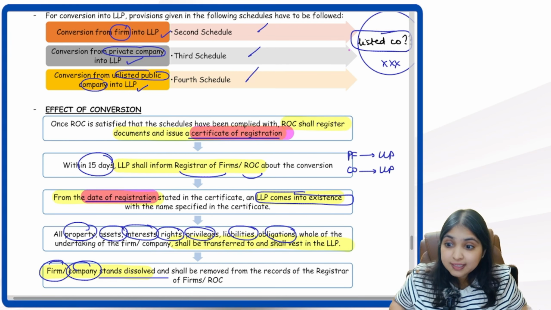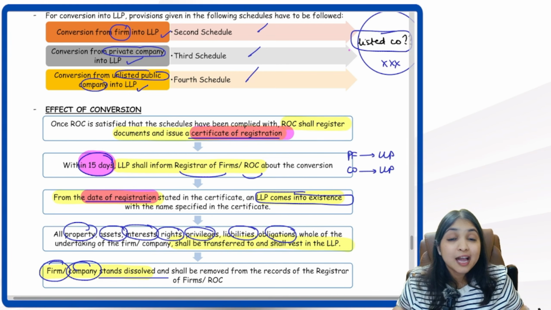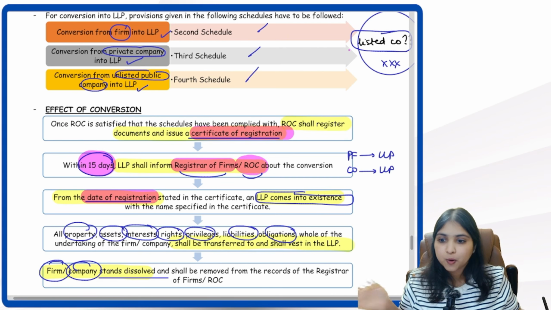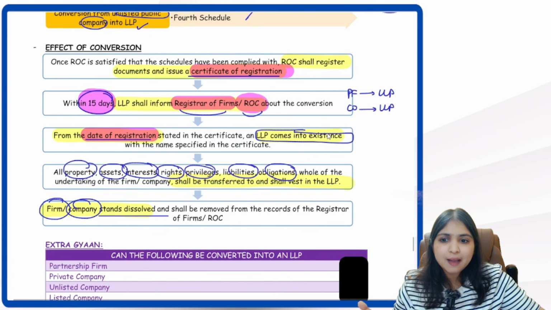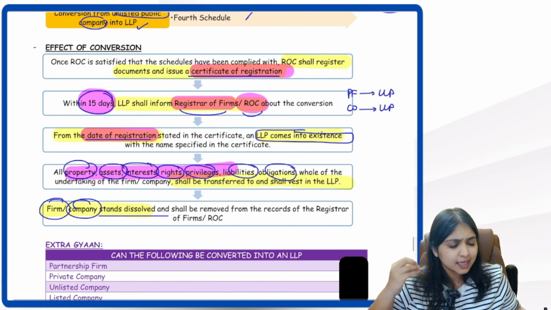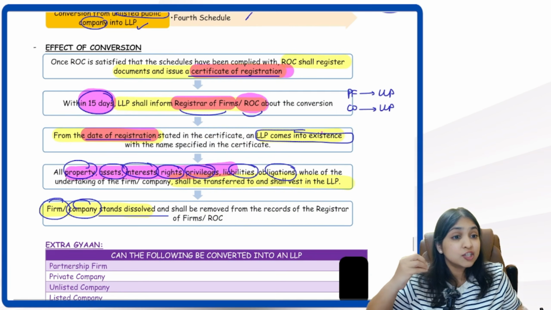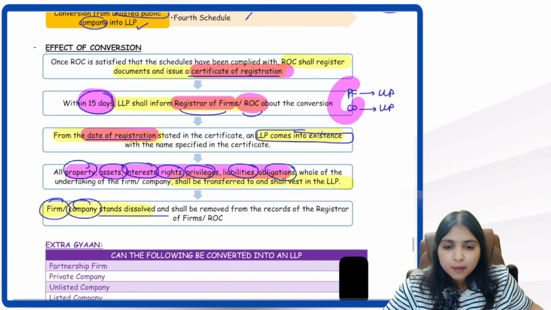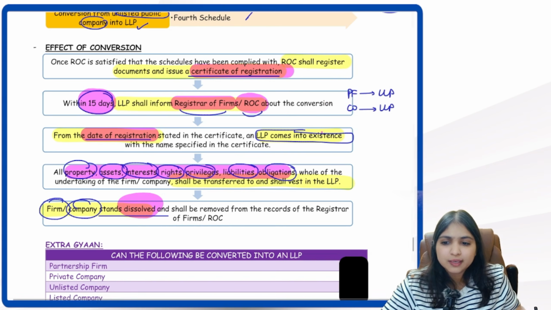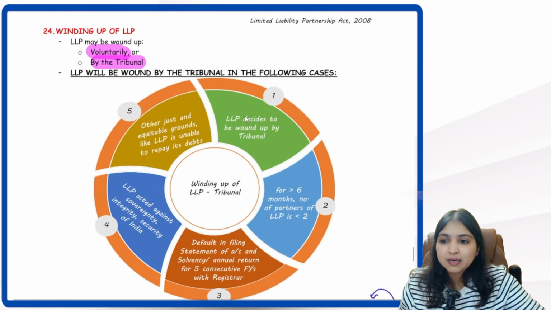Once this conversion has happened, within 15 days the LLP has to inform the registrar of firms or ROC, as the case may be, about the conversion. Then once a conversion happens, all the assets, liabilities, properties, privileges, obligations, everything from the old entity will get transferred to the new entity, and the old entity will get dissolved.